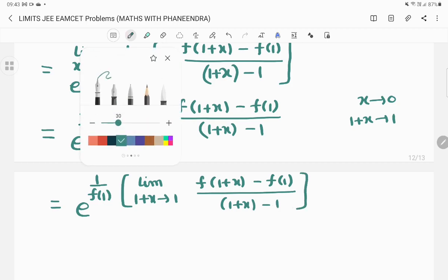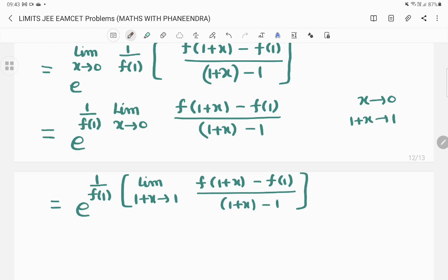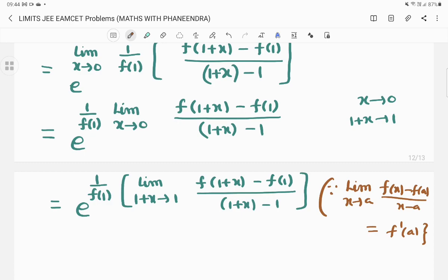So here, which formula we are going to apply, that I am going to write here. Limit x tends to a, f of x minus f of a divided by x minus a, that is equal to f dash of a. So this is the derivative of the function at x is equal to a. In place of a, 1 is there. In place of x, 1 plus x is there. So that means this bracket value represents the derivative of the function at x is equal to 1.